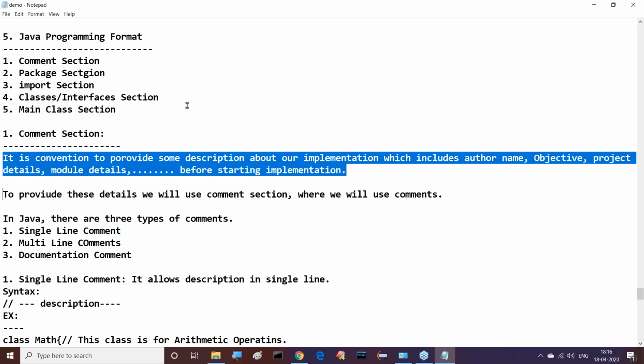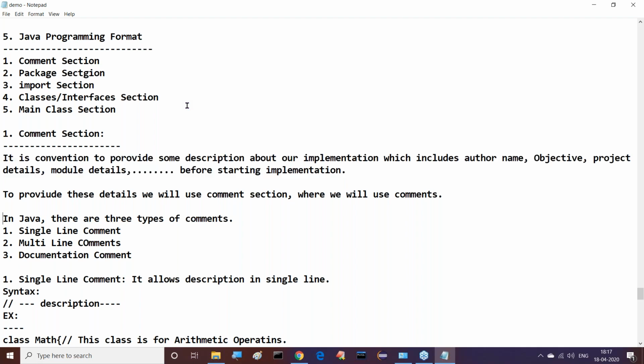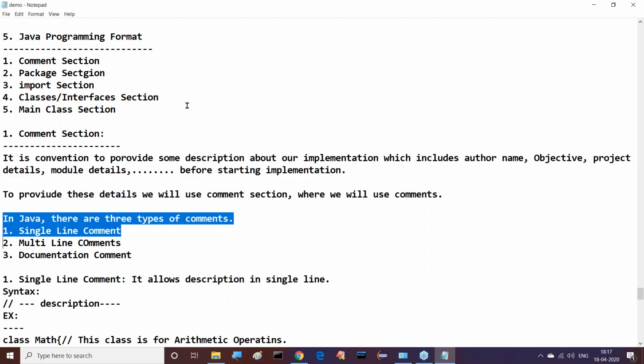Comment section. In Java application development, it is a convention to provide some description about our implementation parts, which includes author name and objective of that implementation, project details, modules details, and so on. Before starting implementation, we have to provide all these details. To provide these details, we will use comment section where we will use comments. There are 3 types of comments in Java: single line comment, multi-line comment, and documentation comment.